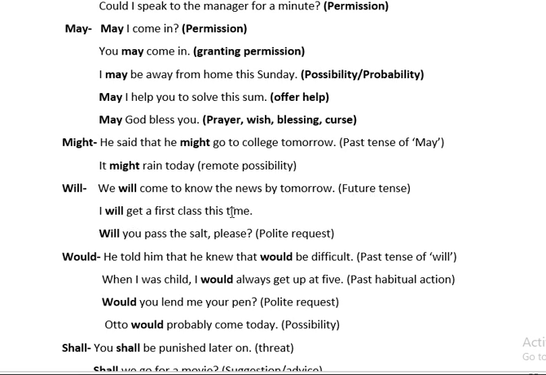I will get a first class this time. It shows my determination here children, that I am determined that I will get the first class this time. After that, polite request. Will you pass the salt please? So again, here will has three functions: future tense, determination and polite request.